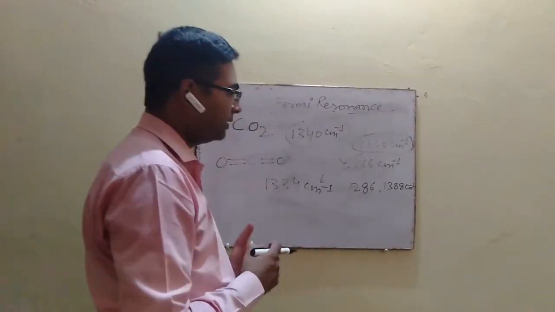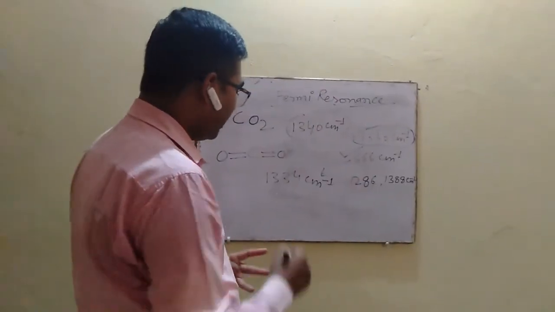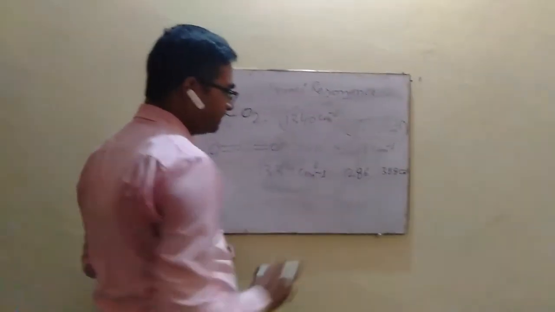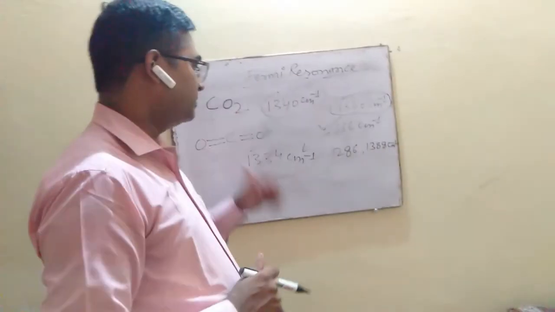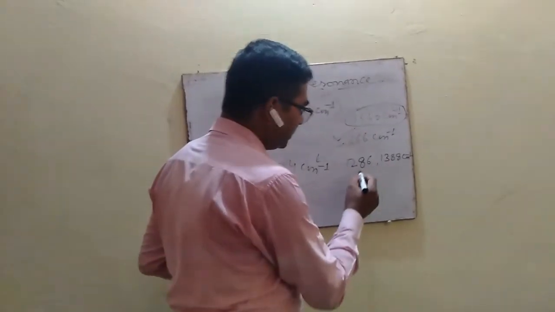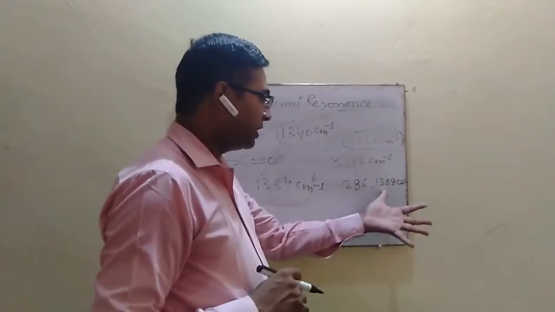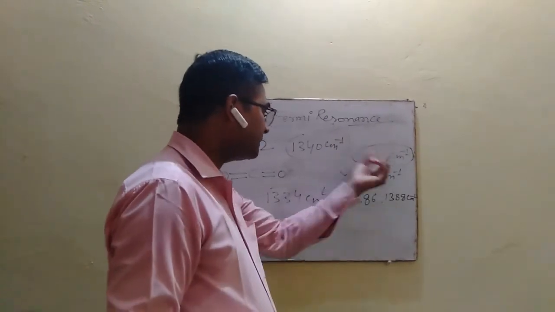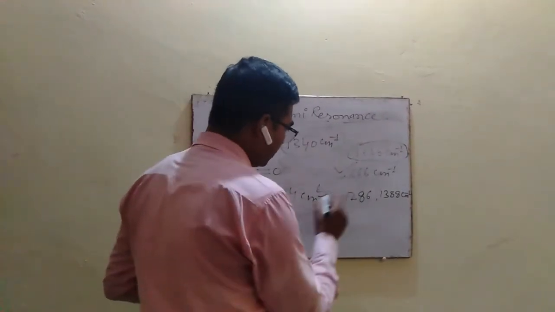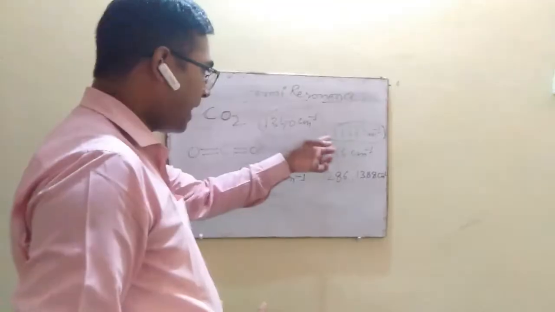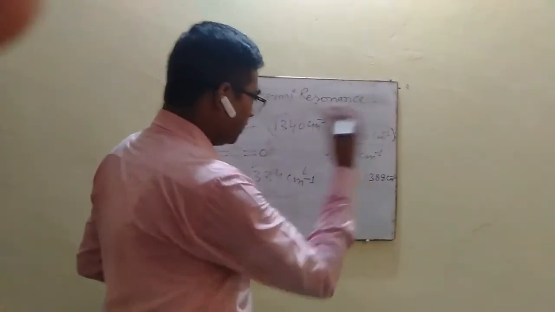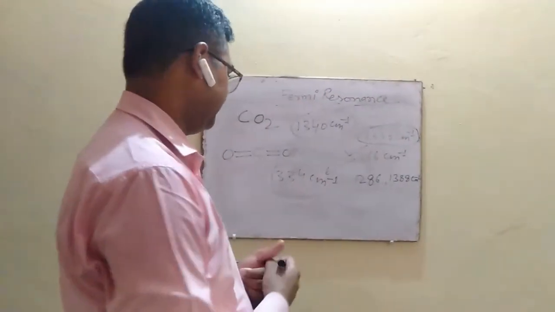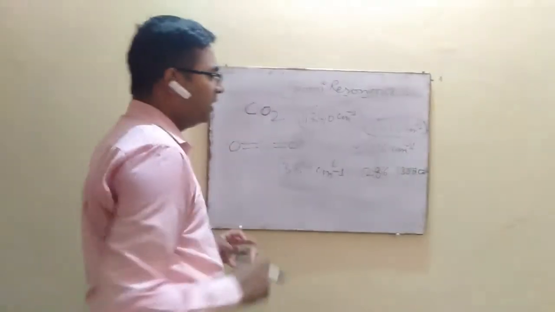and interaction between this symmetrical stretching vibrational band, that is the fundamental vibrational band, and the first overtone of bending vibration occurs, and due to this interaction two bands appear in the IR spectrum of the CO2 molecule at 1286 centimeter inverse and 1388 centimeter inverse. Actually, due to interaction of this fundamental vibrational band and the first overtone of bending vibration, one band is shifted to the higher wave number region and another band shifted to the lower wave number region. This is the example of Fermi resonance.